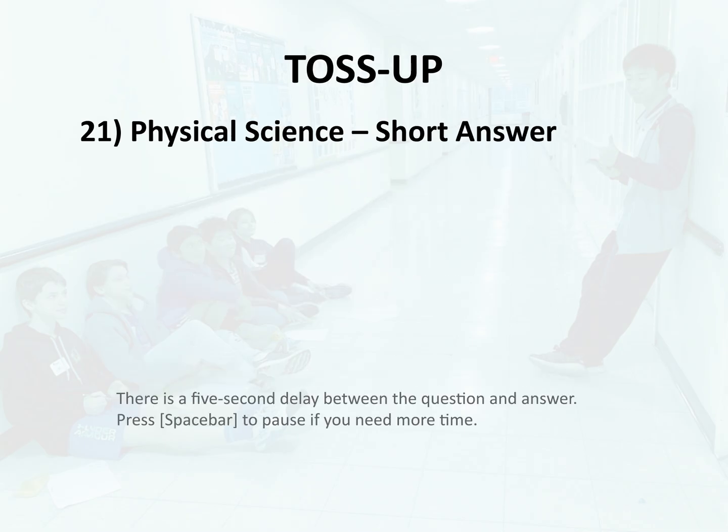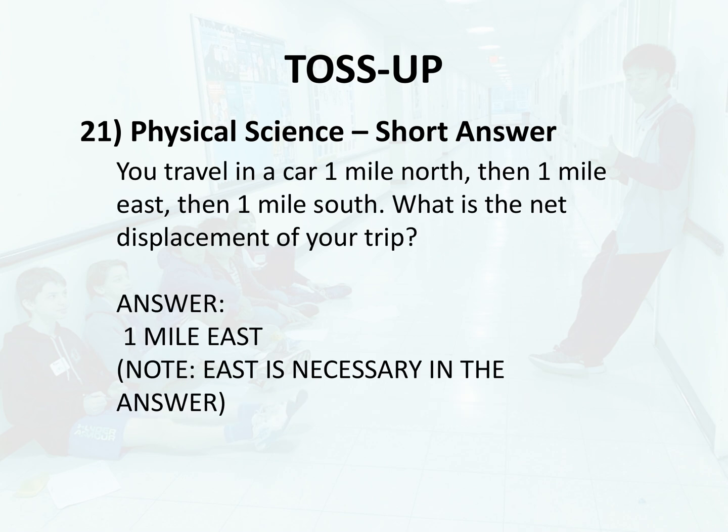Toss-up 21. Physical science, short answer. You travel in a car 1 mile north, then 1 mile east, then 1 mile south. What is the net displacement of your trip? Answer, 1 mile east.